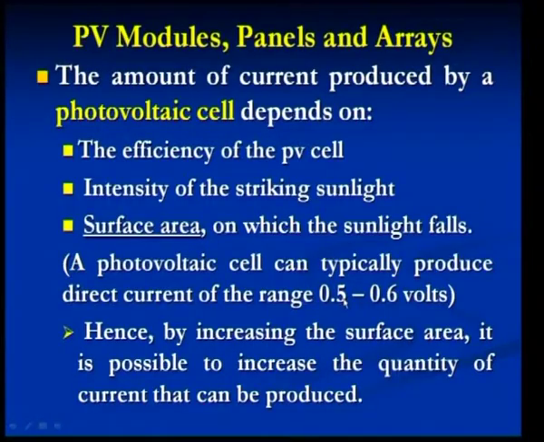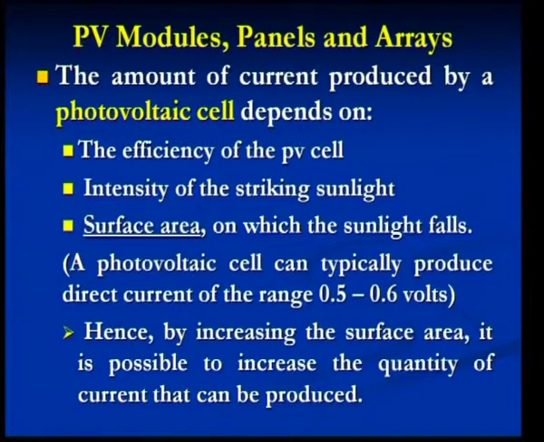Now, a photovoltaic cell can typically generate direct current in the range of 0.5 to 0.6 volts. Hence, this amount of voltage will not be sufficient to fetch all our needs. We have to increase the power output. How do we do that? By increasing the surface area, it is possible to increase the quantity of current that is going to be produced by the photovoltaic cell.